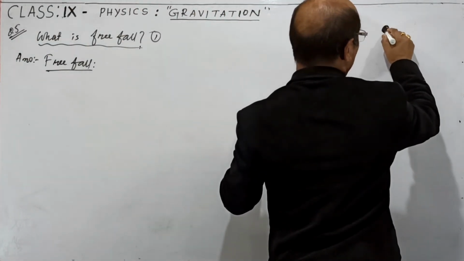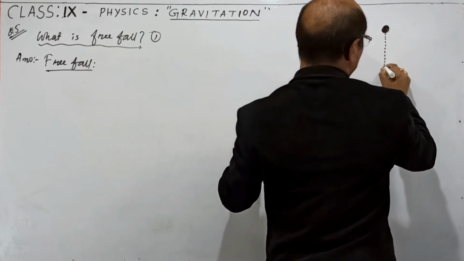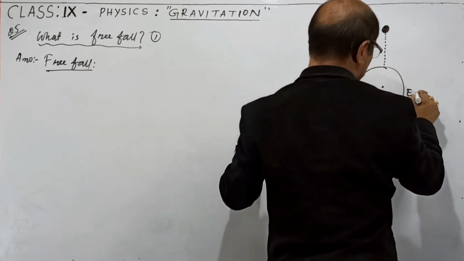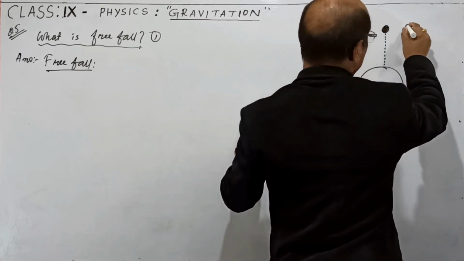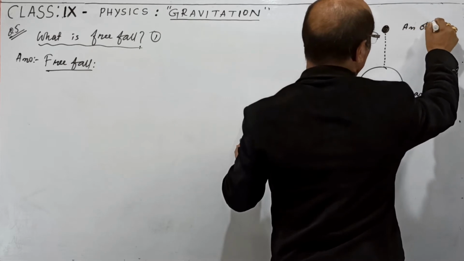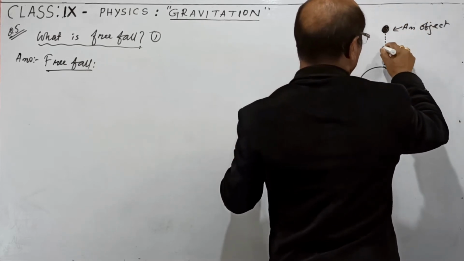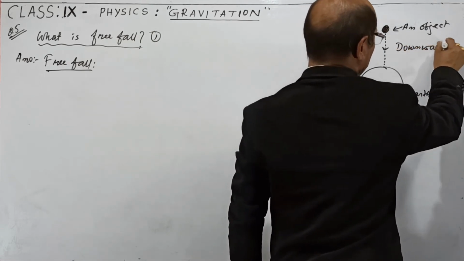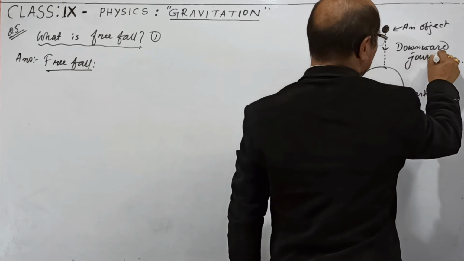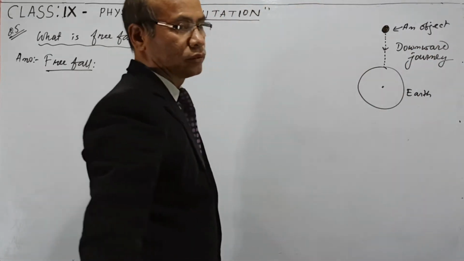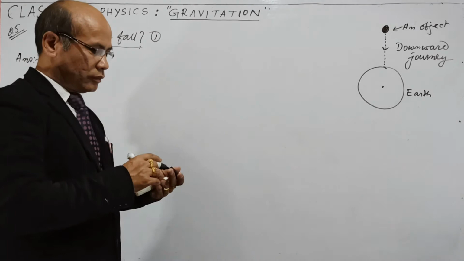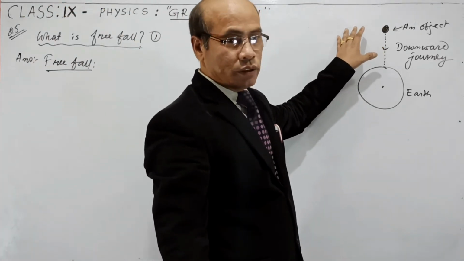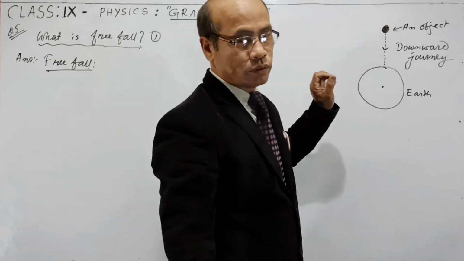Suppose this is a small object, it is falling towards the earth, and this is the earth, this is the center of the earth, and this is an object in its downward journey. So such a downward journey of an object is due to gravitational force alone.